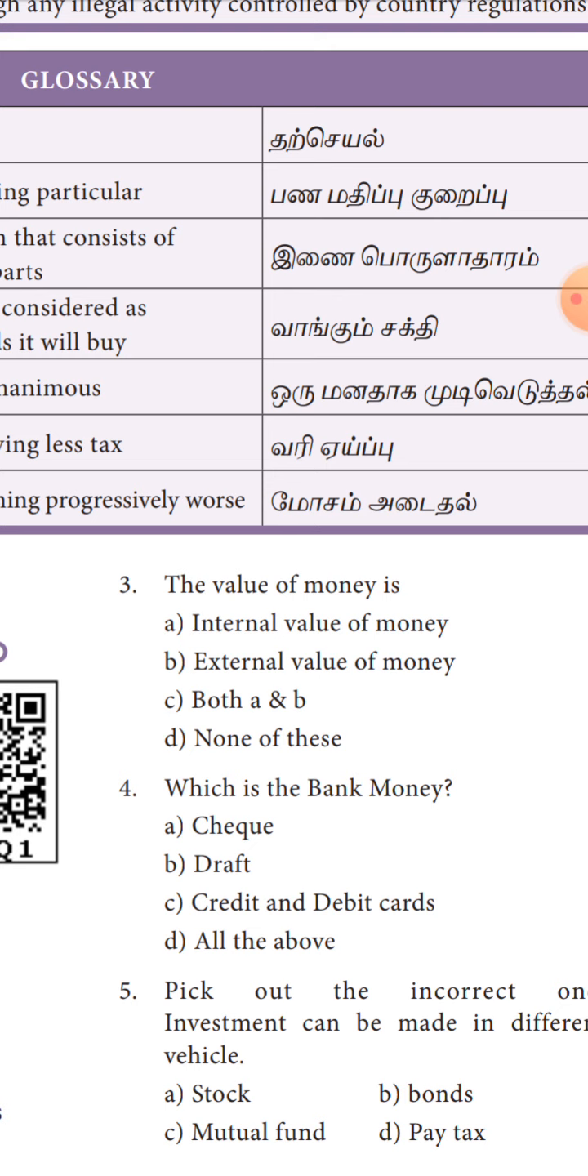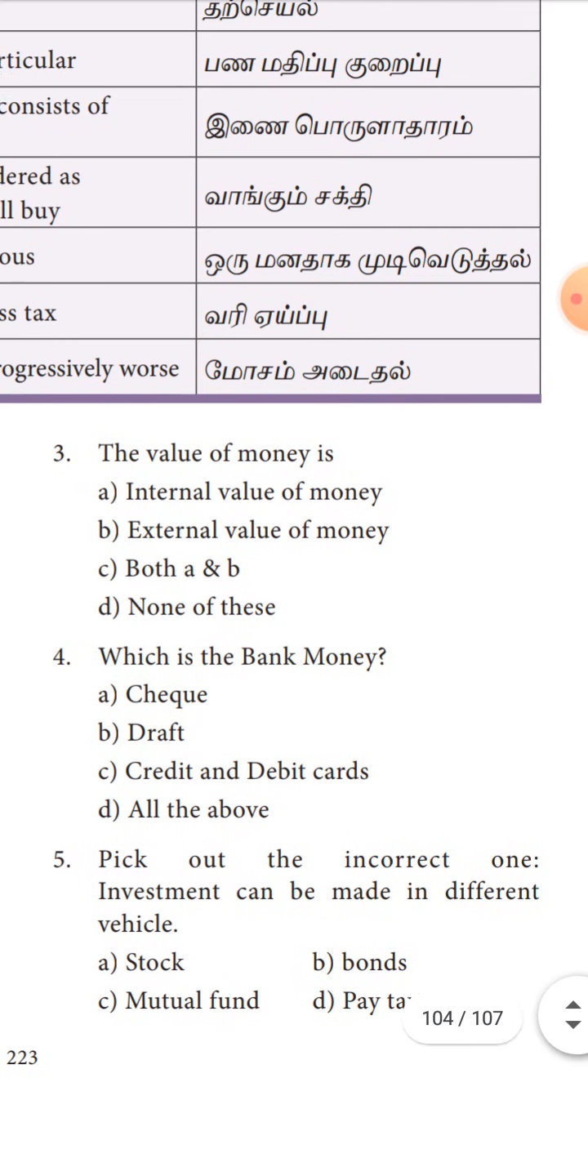And what is bank money? The check is called bank money. What is plastic money? Plastic money is called ATM card, debit card, credit card. These are called plastic money. So which is a bank money? Bank money is check.